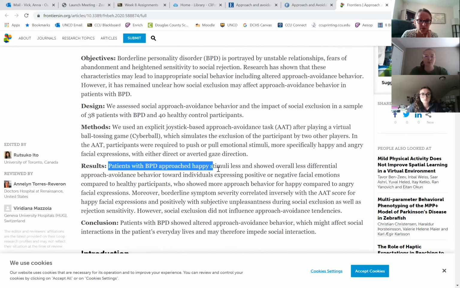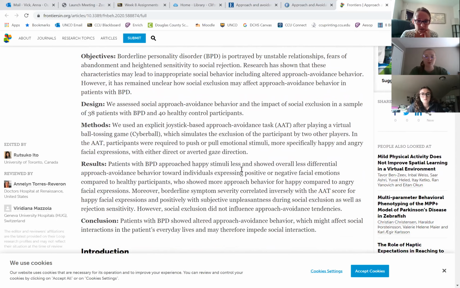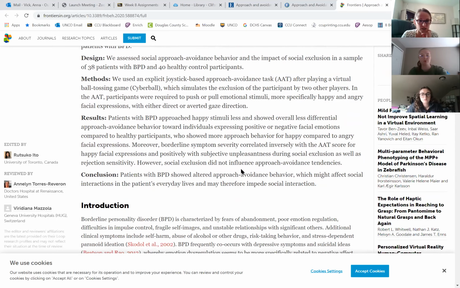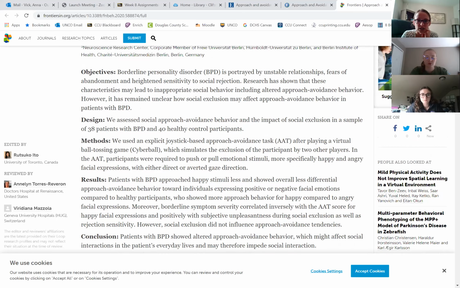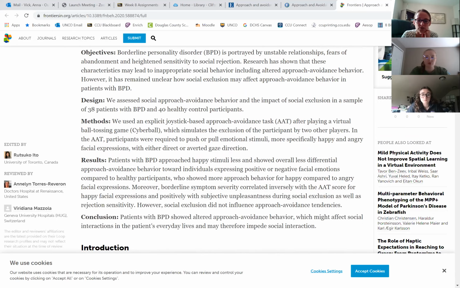The people with borderline personality disorder approached the happy stimuli less frequently. So this will give more information regarding the results of the study. And the conclusion would be that there is an altered approach here in their behavior, and this could affect social interactions and even impede social interactions. So that's just my little abstract, my little summary here.